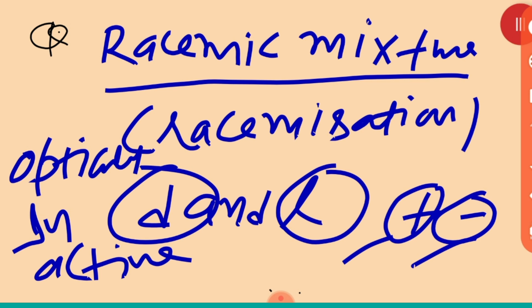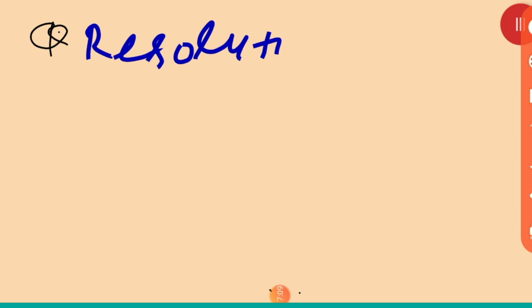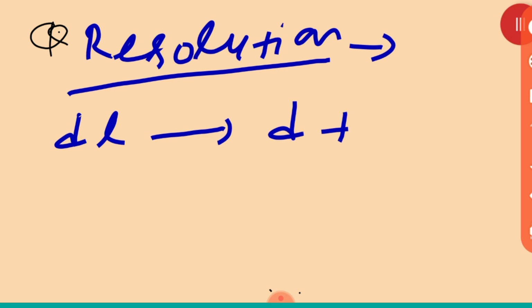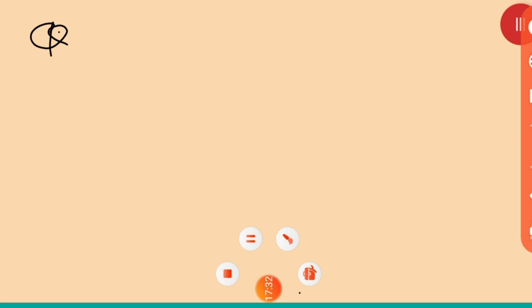Then after that, beta, one more term is here. That is resolution. What is it? Resolution means separating. D and L are together, and when we are doing them separately, that is called resolution. The process of separation of a racemic mixture into D and L is called resolution. Clear? After that, beta, one more term is there, that is called retention.